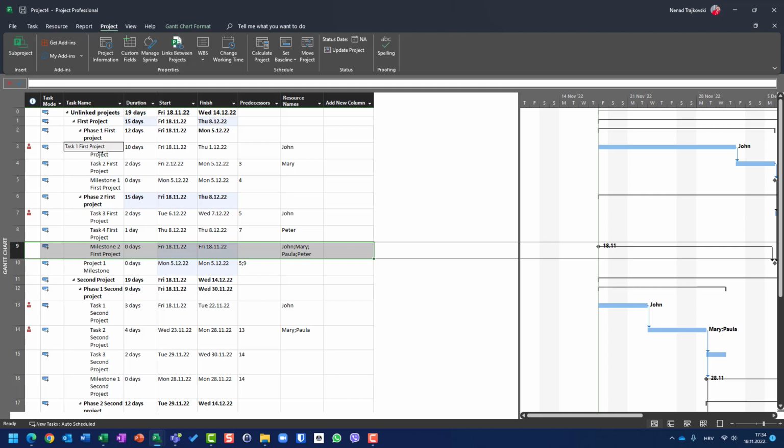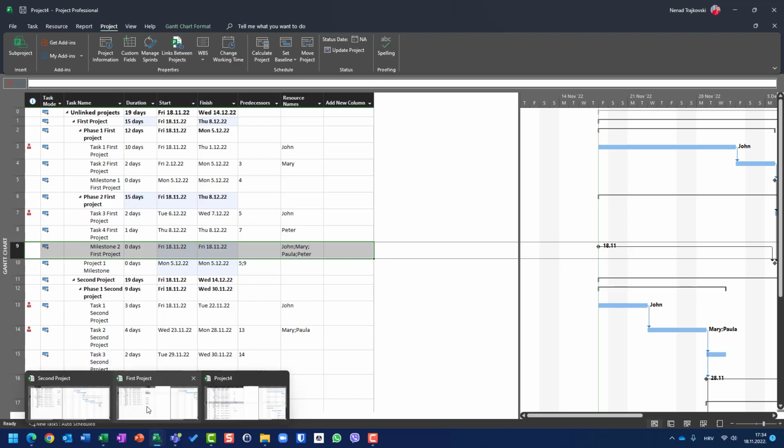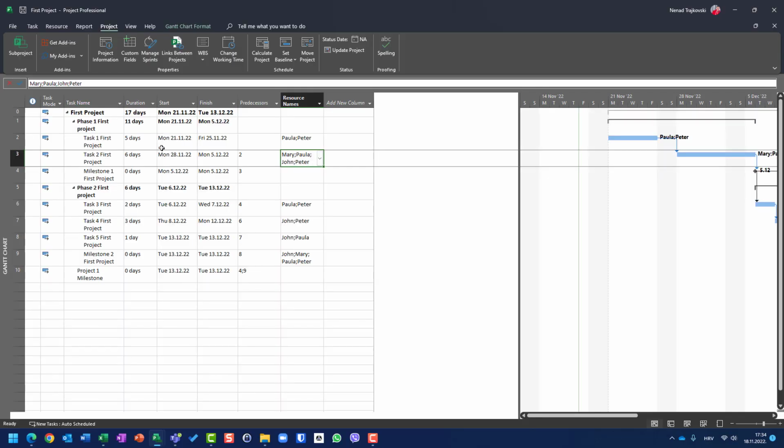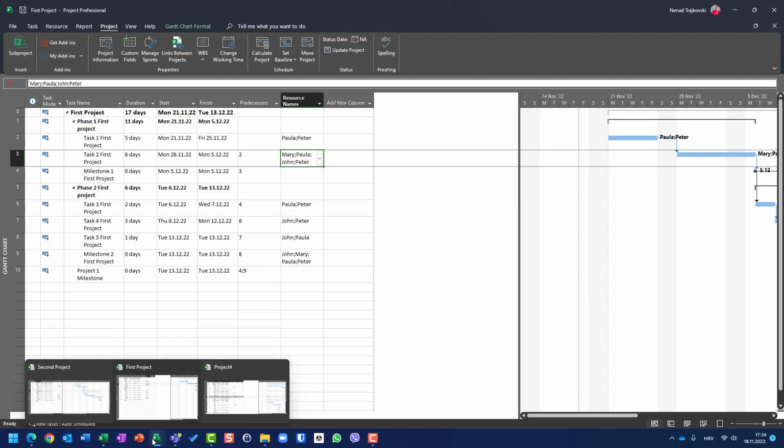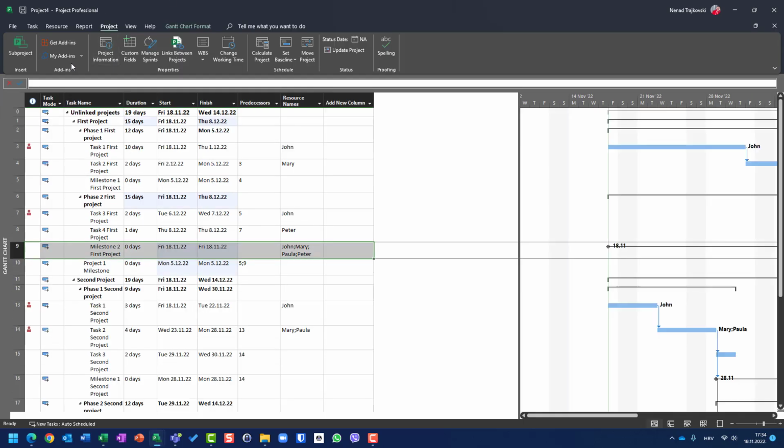If you change something in the first project, it will be changed in master project immediately. But if you don't choose a link to the project, what you got is only the copy of the project. So in that case, whatever you do in master project will not be reflected in the original project.